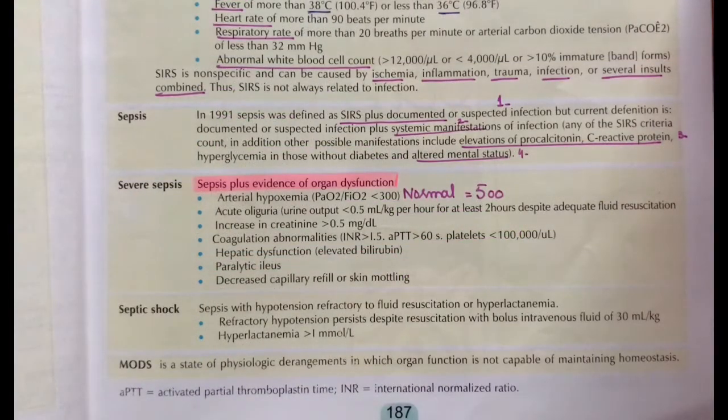It means that hypotension is present in a patient with sepsis, although we have managed the fluid level in a normal range. Despite this normal fluid, the patient goes into a state of hypotension, which is referred to as septic shock. Another point here is that refractory hypotension persists despite resuscitation with a bolus intravenous fluid of 30 milliliter per kilogram, which I have told you now. Hyperlactatemia means the lactate level will be greater than 1 millimole per liter in the blood.